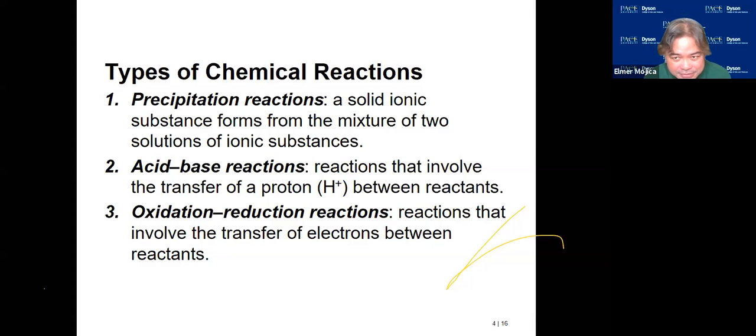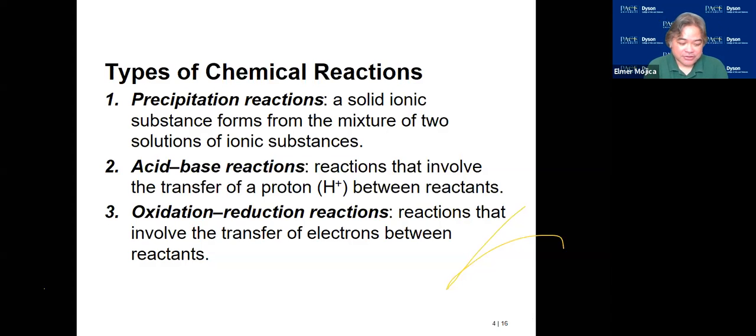Solubility rules. That's the one that helped us predict whether a precipitate is formed. When a precipitate is formed, you have an insoluble substance that forms. And since a precipitate is formed, you have a precipitation reaction. In this chapter, we're also going to learn about acid-base reactions and then redox reactions.